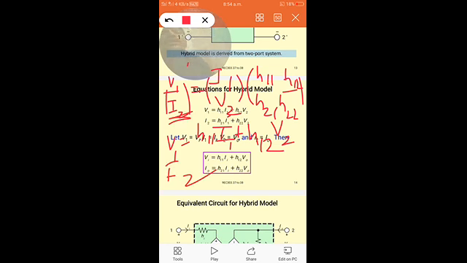Similarly, we can write the equation for I2: I2 is equal to H21 I1 plus H22 V2.